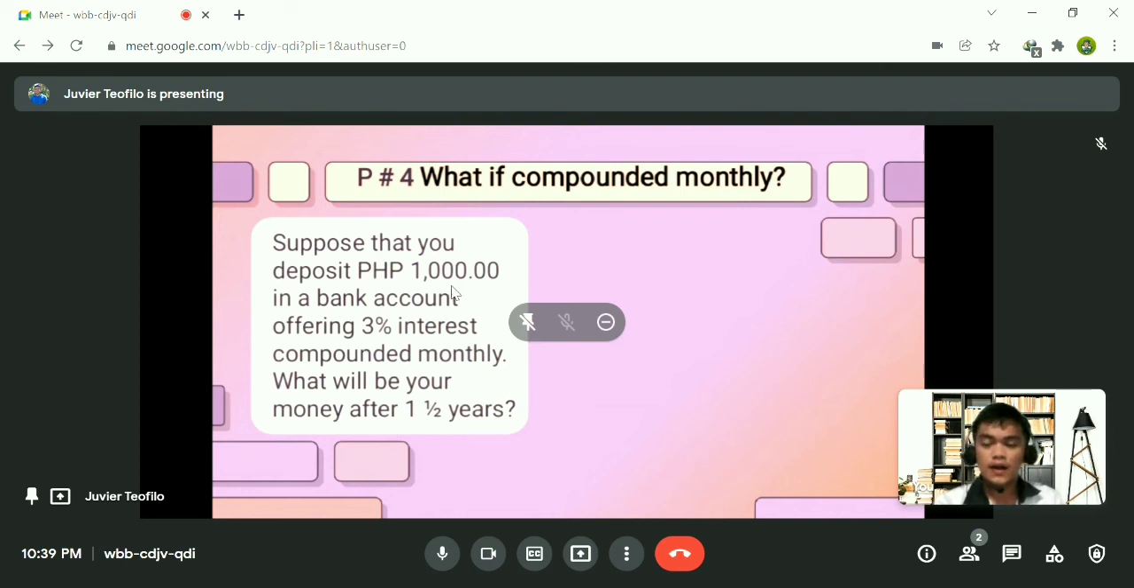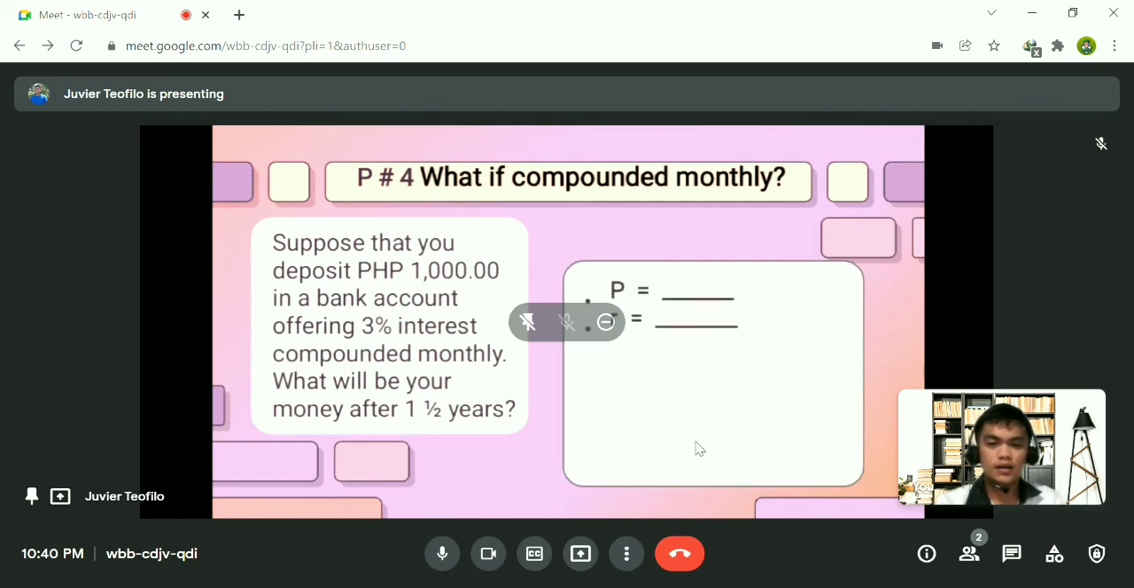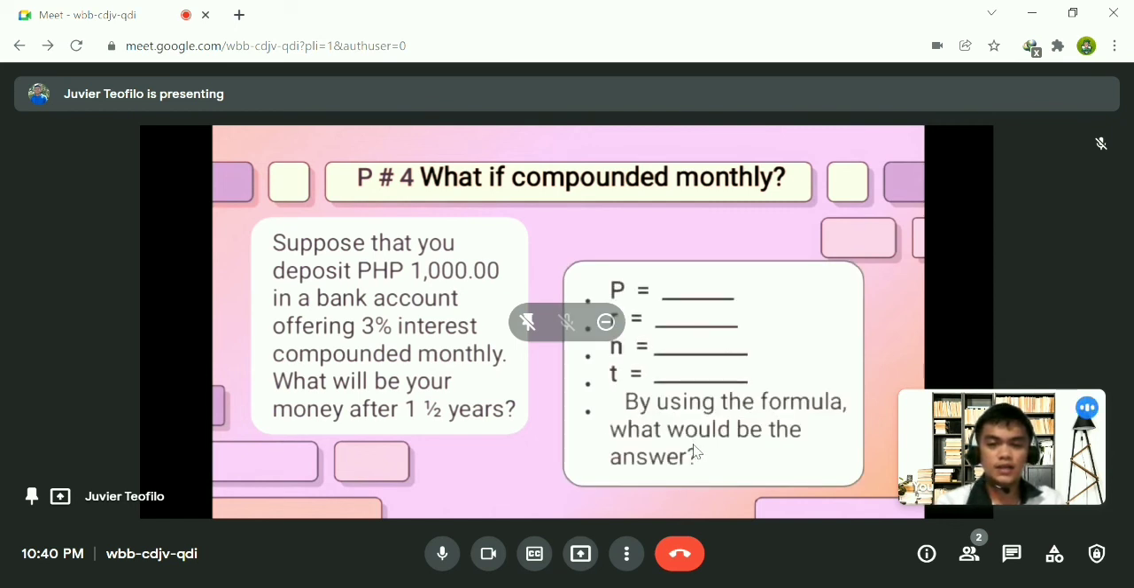So again, understand the problem. What is being asked in the problem is, what will be your money after 1.5 years? Your principal is 1,000. Your interest rate is 3%. So please send your answer in our chat box. Okay. So thank you very much. I appreciate it. Let's find out if our answer is the same.